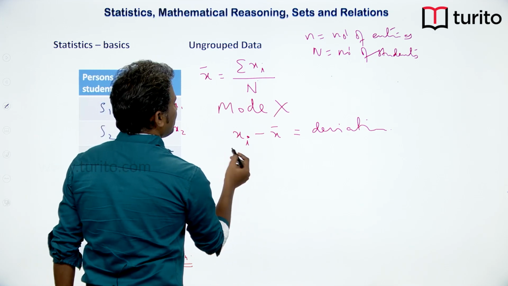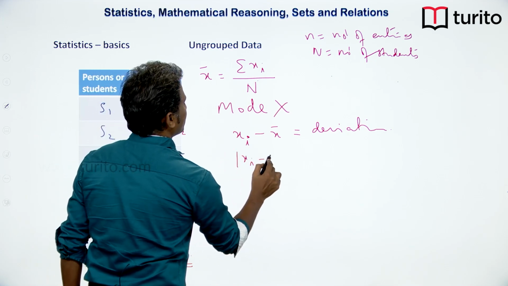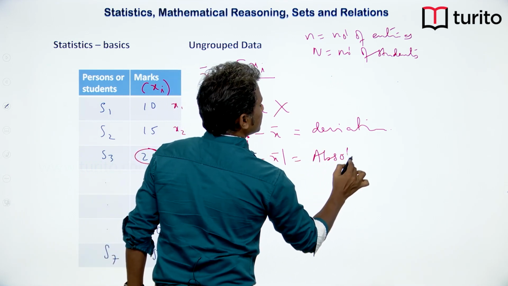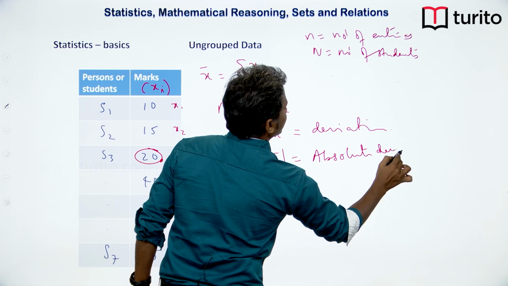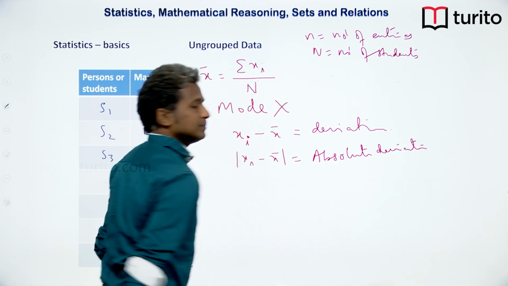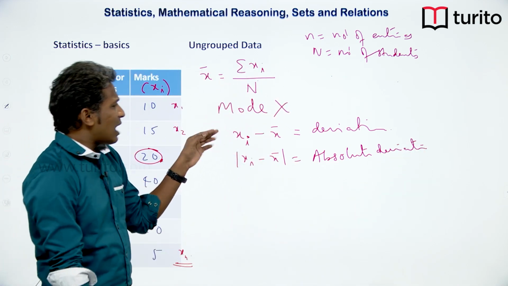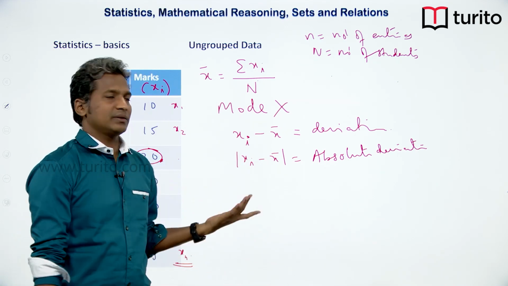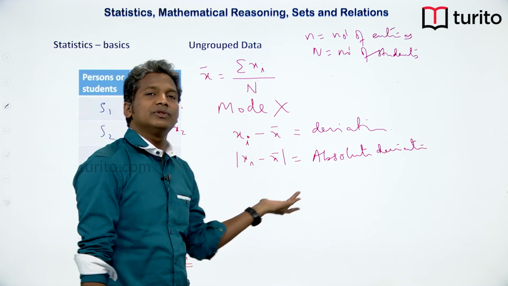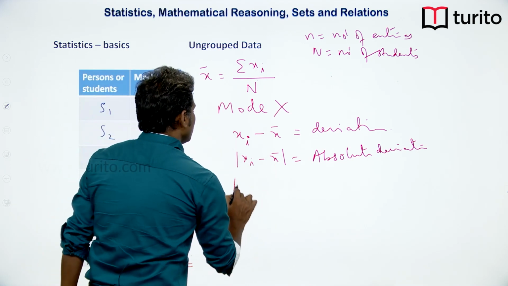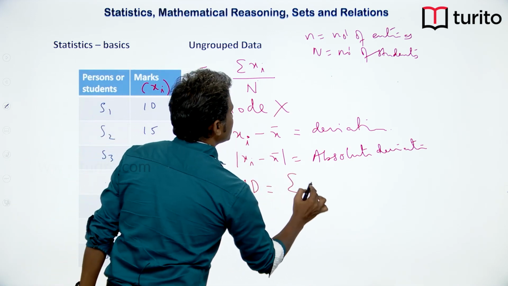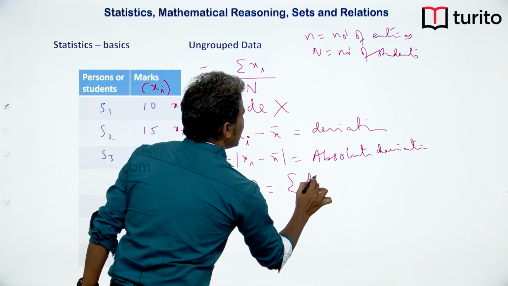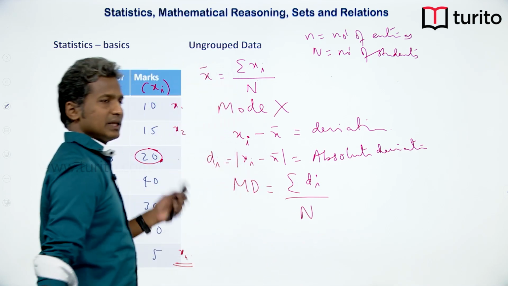Now if I take modulus of this, it is called as absolute deviation. Okay. And if I take average of this absolute deviation, I will get the mean deviation. It is the average of the deviations. So mean deviation is nothing but sigma di by total number of students in this case.